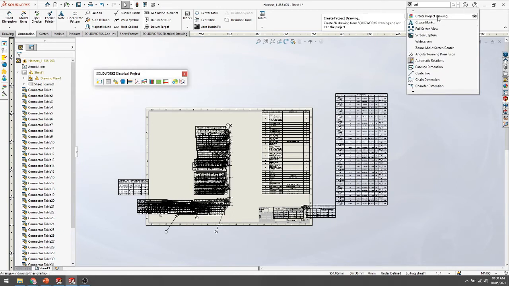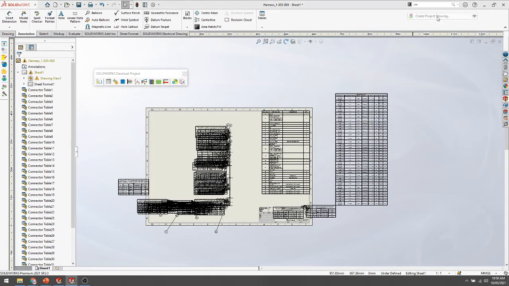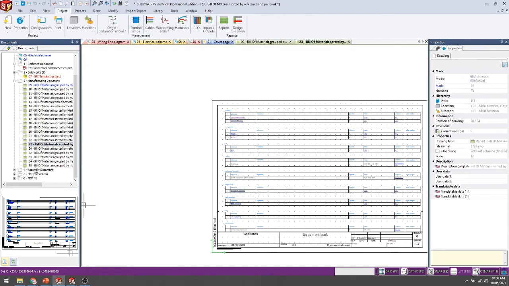Create a project, the same drawing project inside your electrical side. So you just select it and just give proceed to get it done. Okay, so it will automatically add it here.